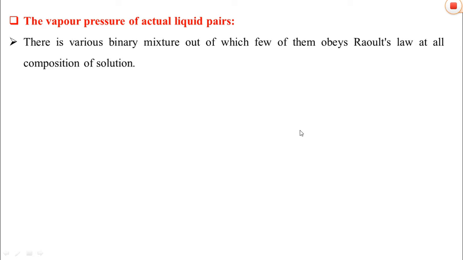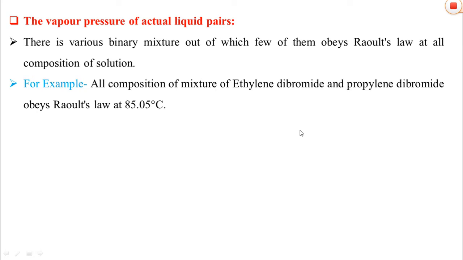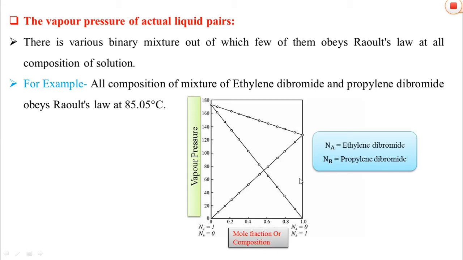For example, ethylene dibromide and propylene dibromide obey Raoult's law at 85.05 degrees Celsius. This can be seen in the diagram below. In the diagram we can see the mole fraction or composition of the constituents, where Na is ethylene dibromide and Nb is propylene dibromide. In the case of an ideal solution, this vapor pressure curve shows a straight line.